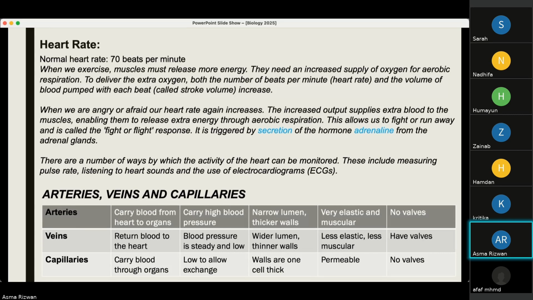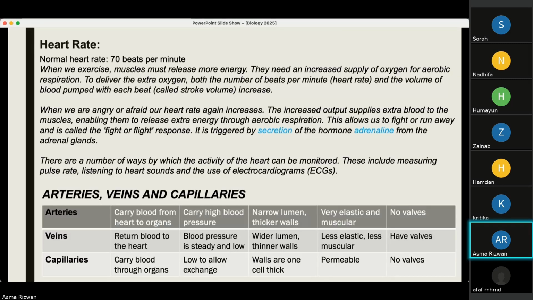So these are 3 ways we can keep our heart rate in check. Now, this was one organ of this whole circulatory system, which was the heart. The other organs are arteries, veins, and capillaries, the blood vessels that form one of the organs of this system.